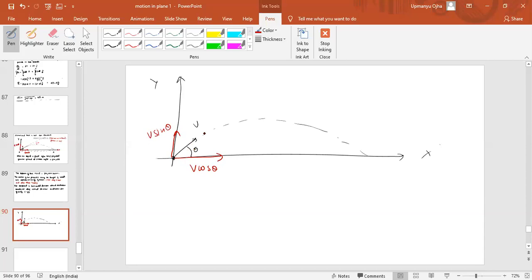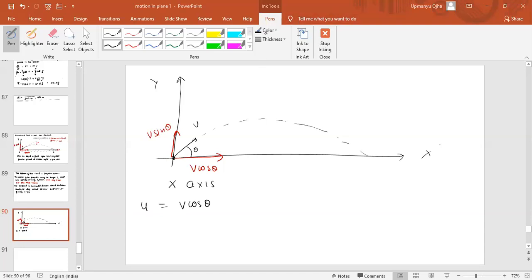Now we can separately analyze the projectile motion. One along the x-axis, the other along the y-axis. If you take the x-axis component only, then what is the initial velocity along the x-axis? Initial velocity is v cos theta.